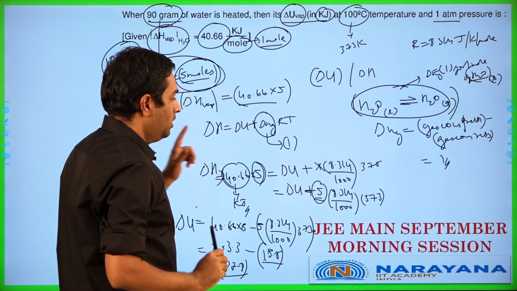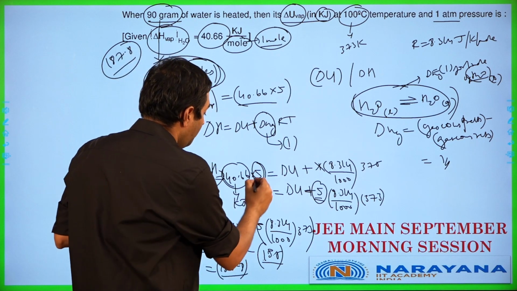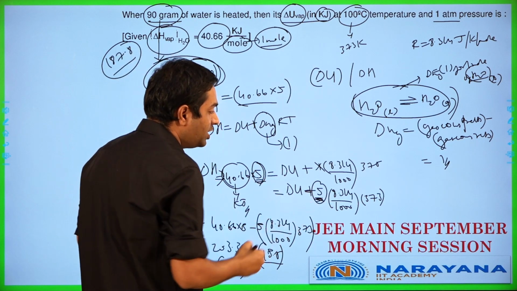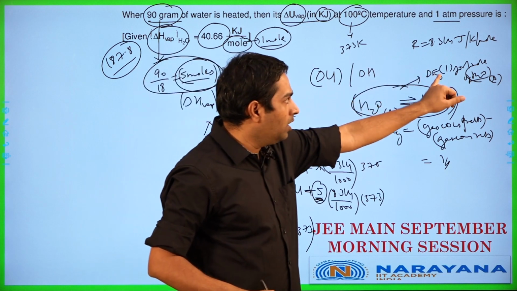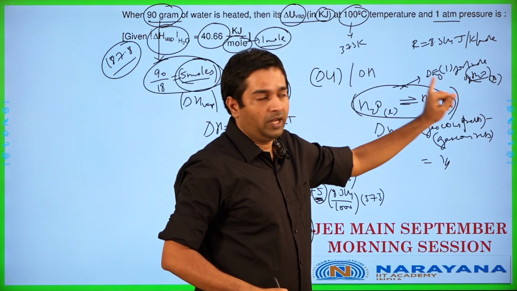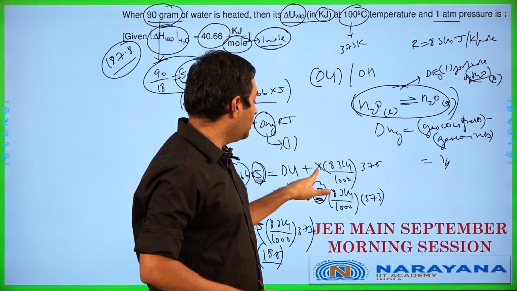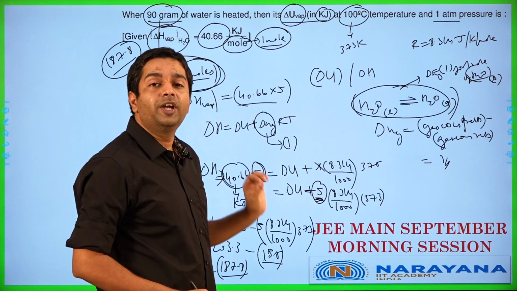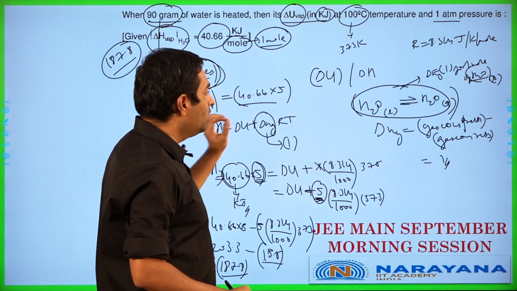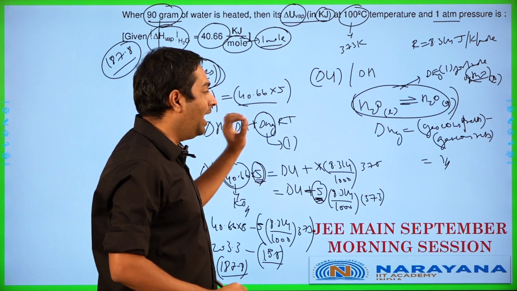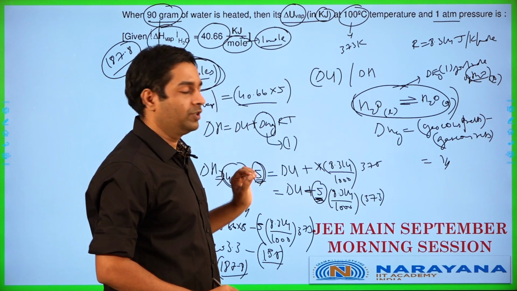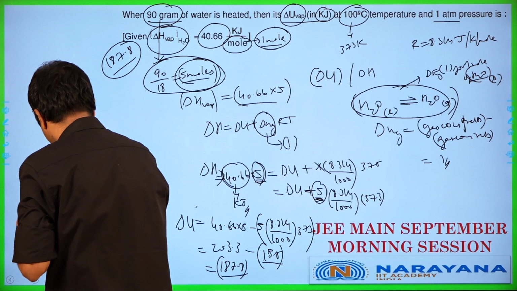This is how you proceed. The points to pay attention to here are multiplying by 5 here and changing it to 5 here. Delta Ng is 1, but that is for 1 mole of water liquid. I have 5 moles of water liquid here, so I need to multiply it by 5 in this case. So please pay attention to these kind of crux points over here, because they will definitely come back and bite you later if you don't watch out for these. Let's get to the next one.